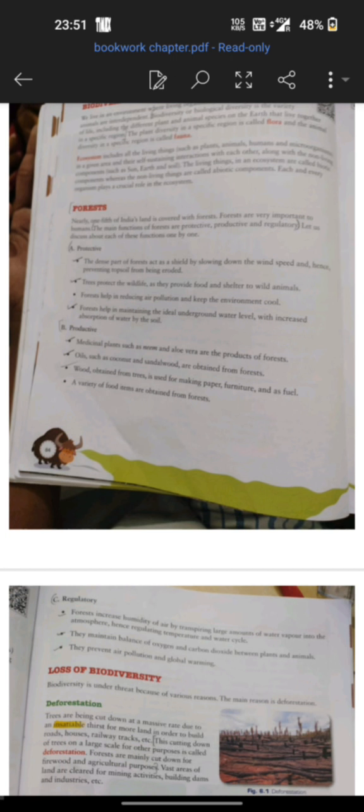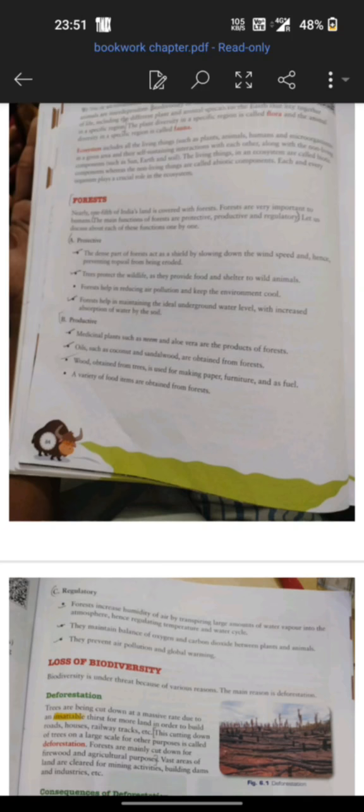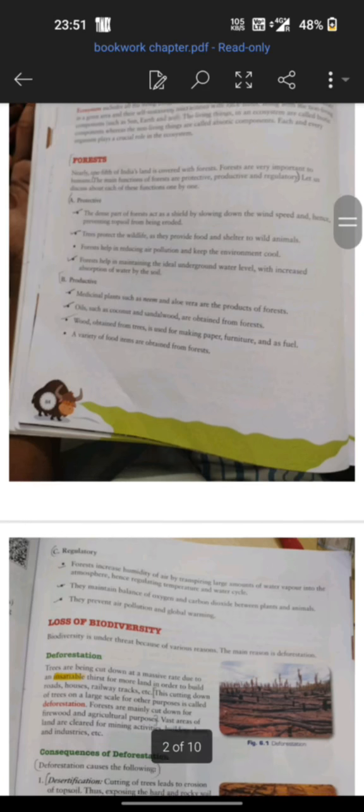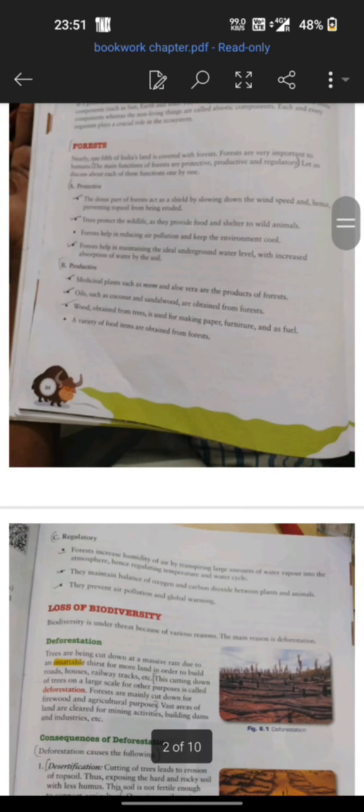Now moving on to the next topic, that is forest. We all know what forest basically means, and as far as India is concerned, nearly 20% of our area is covered by forest. Forests are very crucial for their three critical roles, right? The roles can be classified as protective, productive, or regulatory.